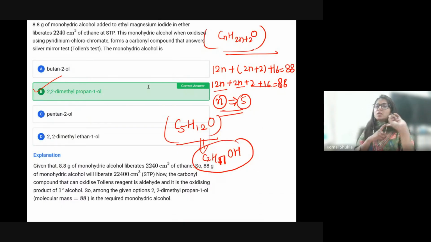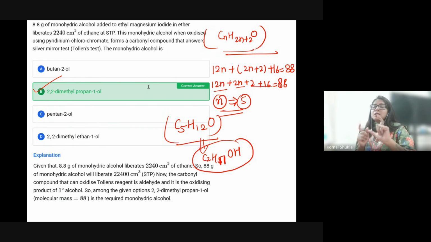So the first one is Tollens test. Definitely the resulting compound is going to give you the mirror test easily, because it means that it is an aldehyde. Suppose this is PCC, that alcohol is going to oxidize in the presence of PCC. This is definitely going to form a carbonyl compound. So what's the conclusion?